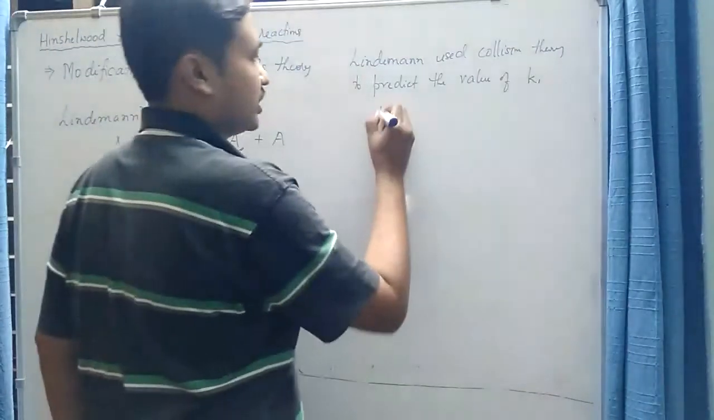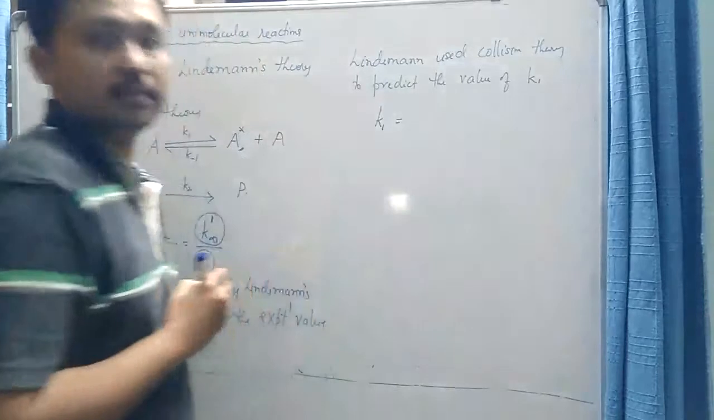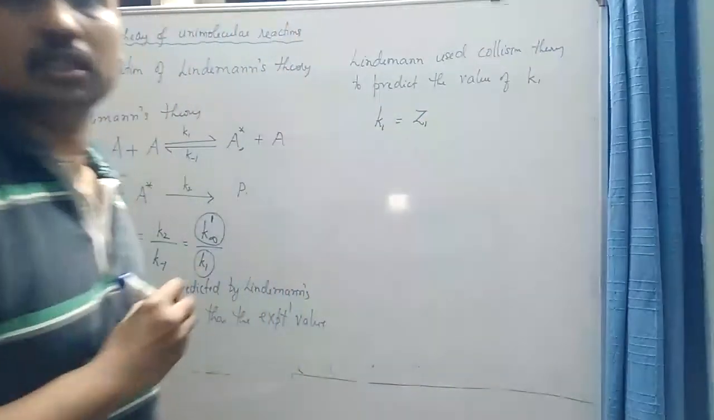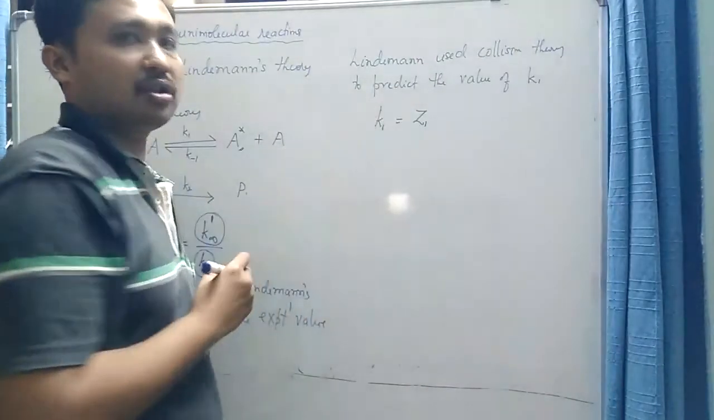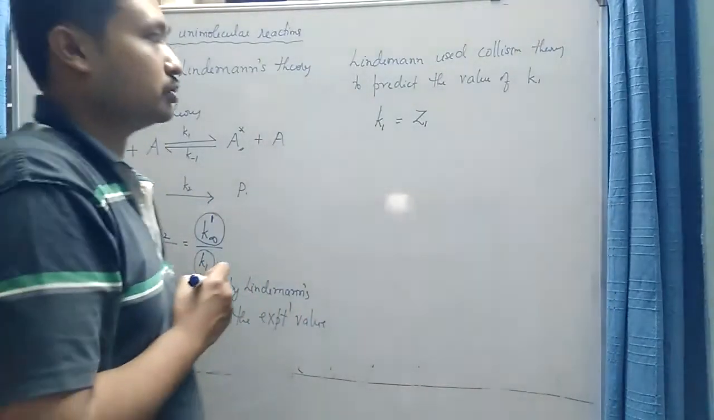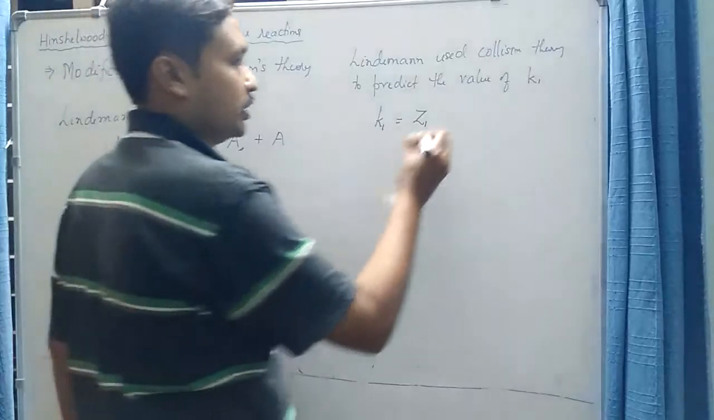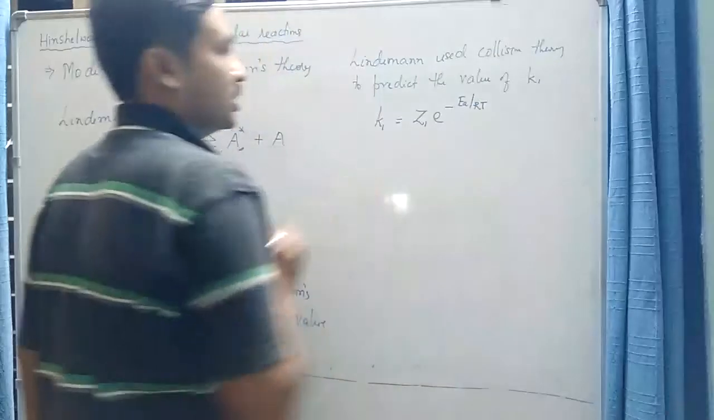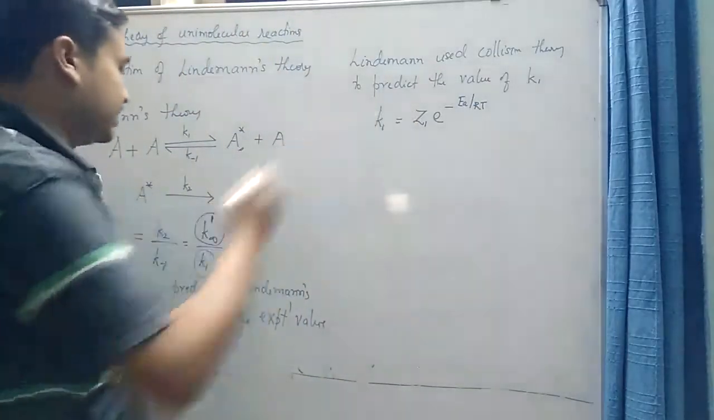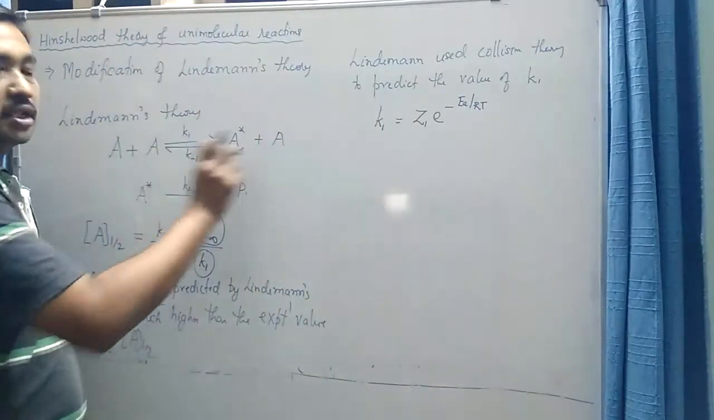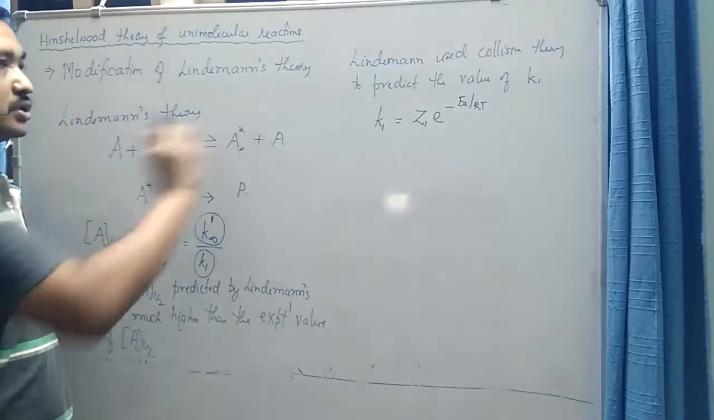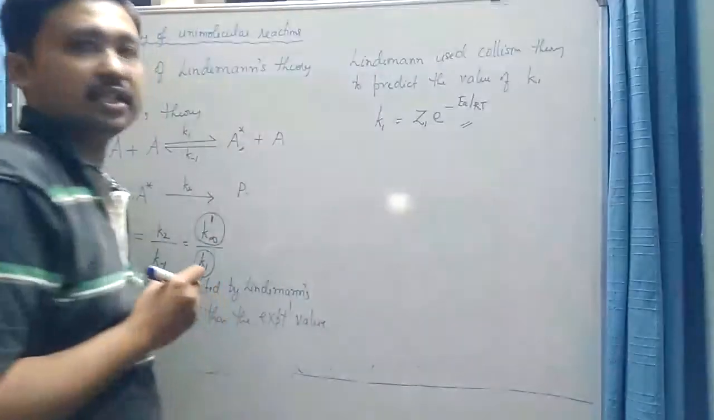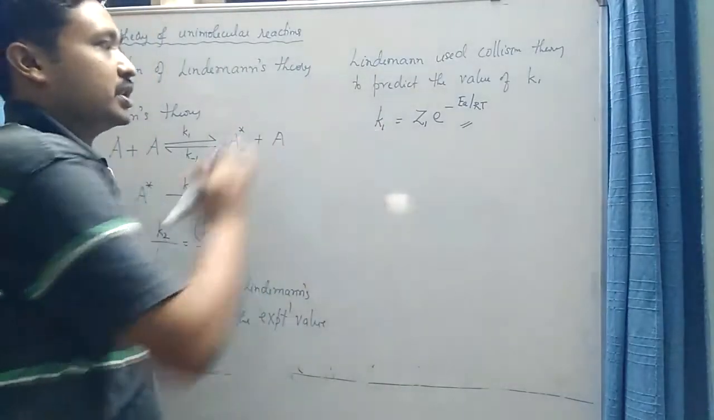And according to collision theory, the rate constant of a process k1 is z1, that is the collision frequency, the number of collisions taking place between the molecules per unit volume per unit time, into e to the power minus Ea by RT, where Ea is the activation energy involved for the first step or the forward step. So he used this equation, that is collision theory, to predict or estimate the value of rate constant k1.